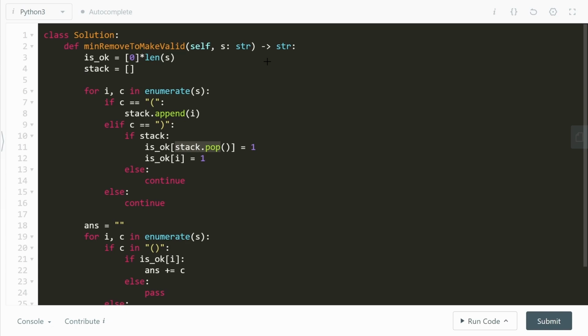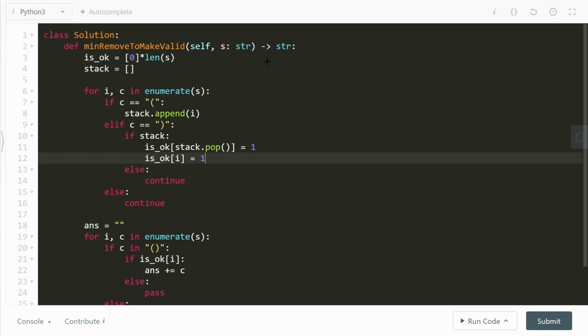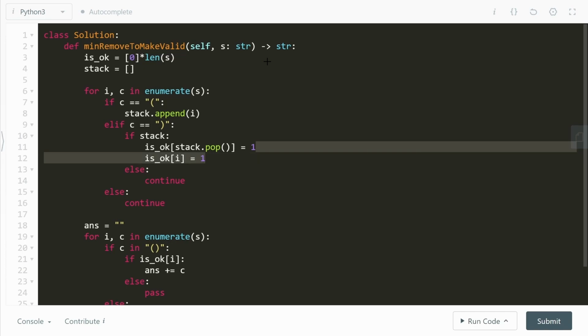If there is, we will pop that element from the top of the stack and assign its index the value 1, saying that this opening bracket which we just popped out is actually a 1. It is okay. It is a green value. As we saw in the case for 1 and 7, both of them were opening brackets and they got satisfied by 4 and 9 respectively. So 1 and 7 both get this 1. And we also assign isOK of I to 1 as well, saying that because 4 was the one that popped out 1 from the top of the stack, 1 gets satisfied, but also 4 gets satisfied. So we're going to satisfy both of them.